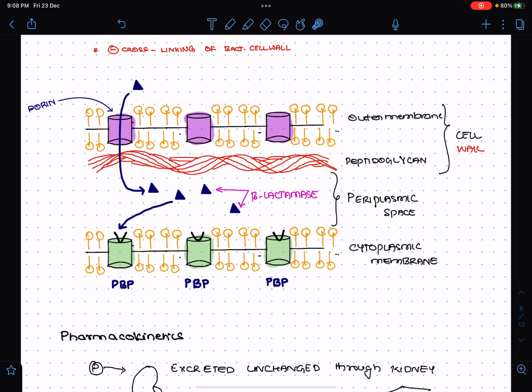They will combine and weaken the cell wall synthesis, decreasing the peptidoglycan formation. Resistance can develop due to beta lactamase activity. Once beta lactamase activity is there, it will break down whatever penicillin is coming in, and it leads to decreased efficacy of the penicillin.